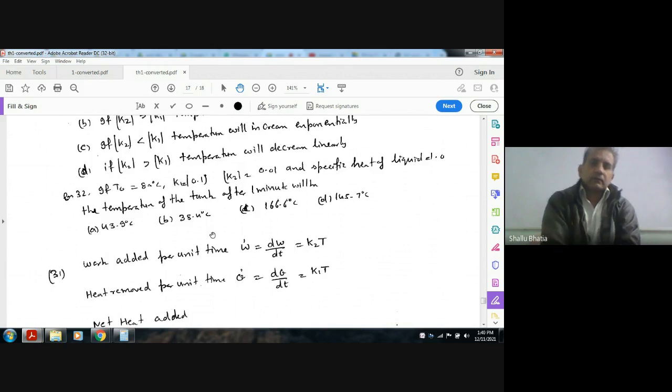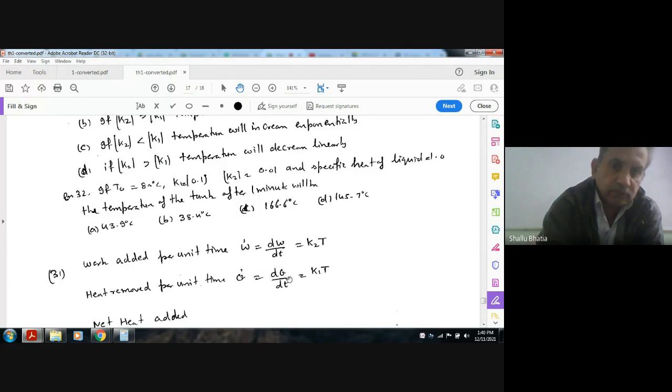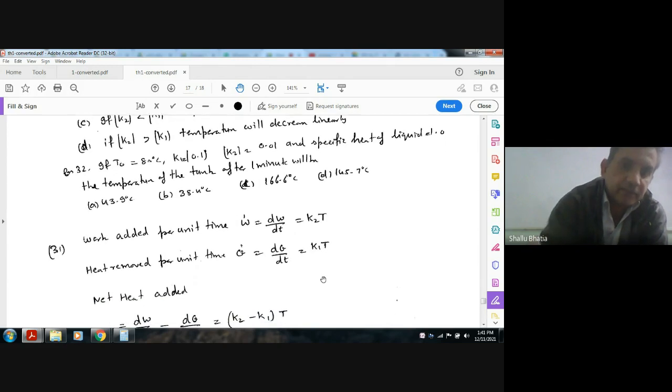Question: If T0 is 80 degrees Celsius, K1 is 0.1, K2 is 0.01, and the specific heat of the liquid is 1, the temperature of the tank after 1 minute will be? Now, as the work is being added, the addition rate is dW by dt equal to K2 T, and heat is being removed. This dQ by dt is K1 T. So now the net heat added will be the difference of these two.